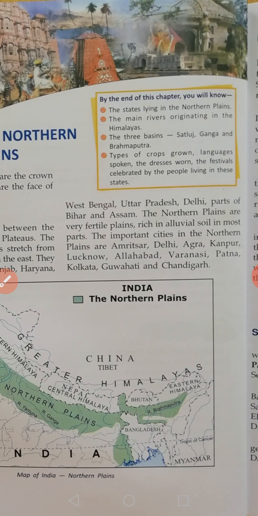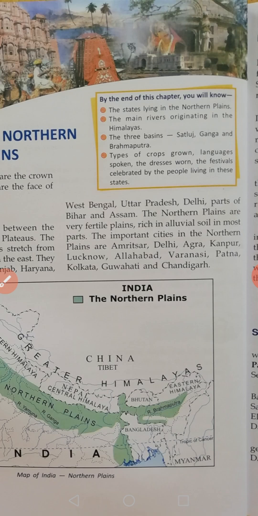Fertile means producing many plants or crops. In fertile land, whatever we grow will be very prosperous, up to the mark. It produces many plants and many crops. That is called fertile land.